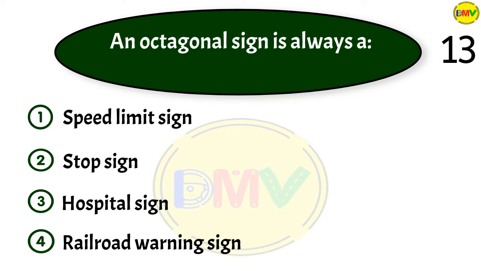Question 13. An octagonal sign is always a 1. Speed limit sign. 2. Stop sign. 3. Hospital sign. 4. Railroad warning sign.